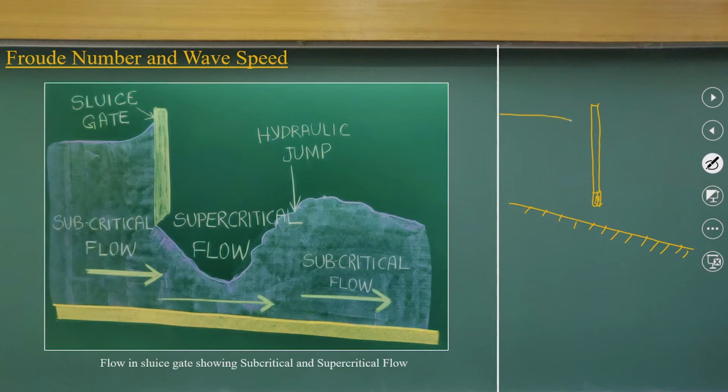So, definitely in upstream you will have a flow like this, then there will be an energy dissipation like this. So, these are the reasons we will have a flow Froude number lesser than 1, the subcritical flow. Here you will have a supercritical flow.